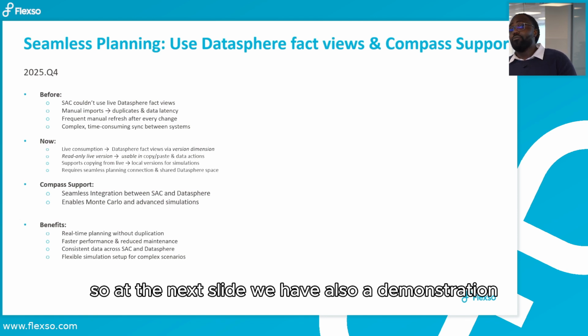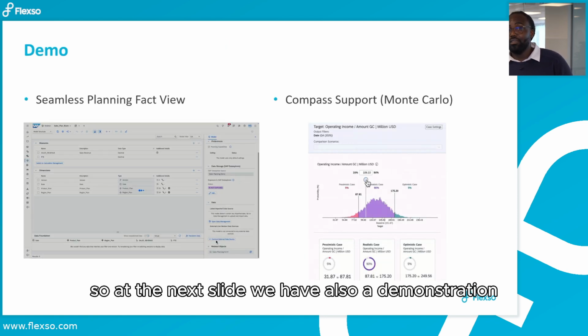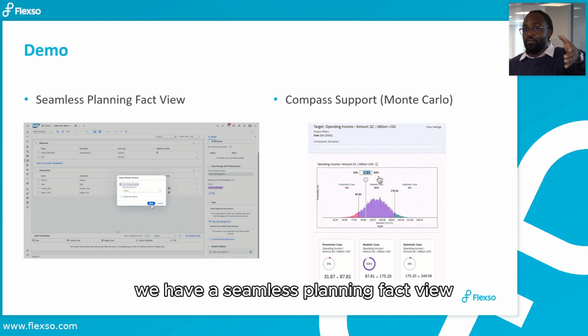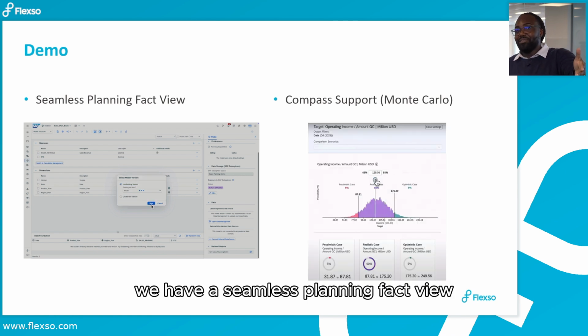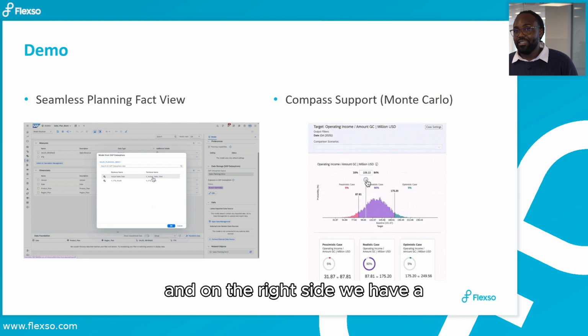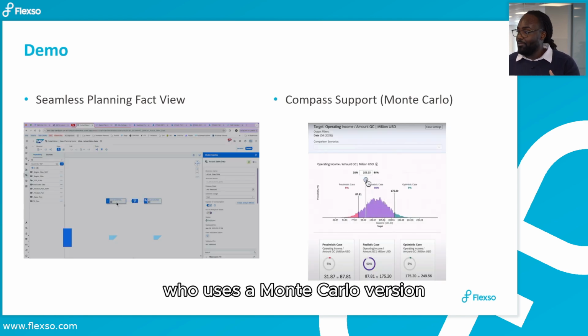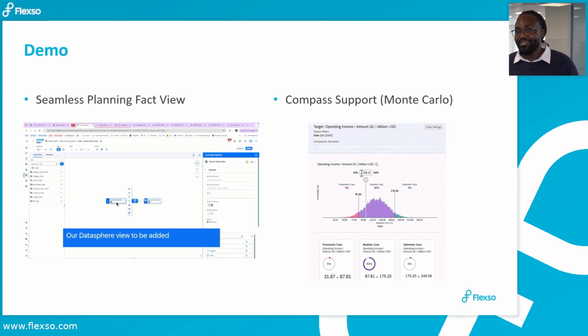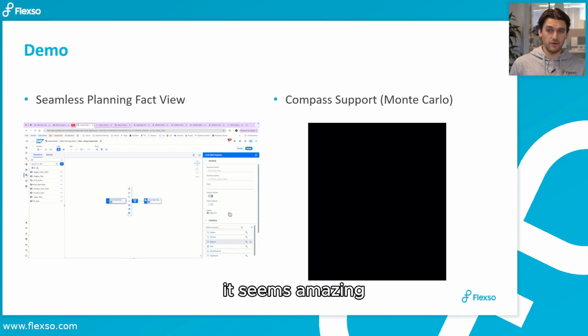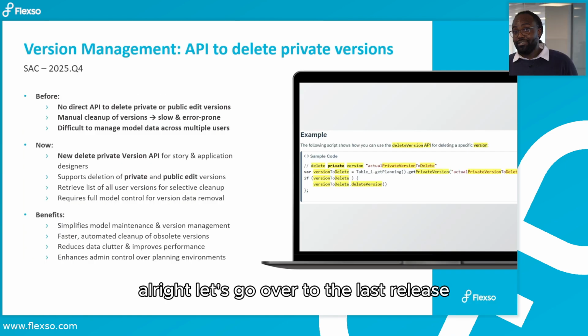So at the next slide, we also have a demonstration. On the left side, we have a seamless planning fact view. And on the right side, we have an example of Compass support which uses a Monte Carlo version. It's pretty cool, right? It seems amazing. All right. Let's go over to the last release.